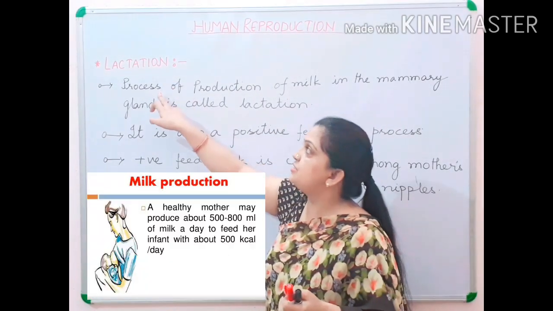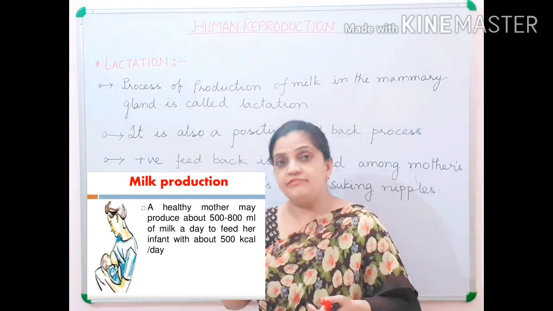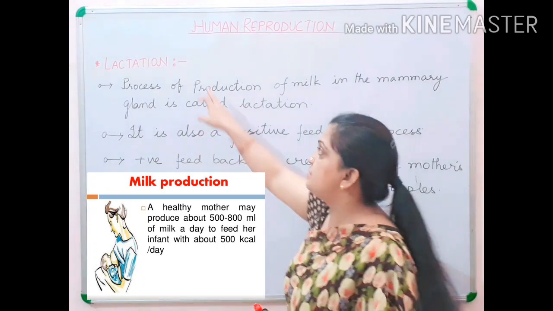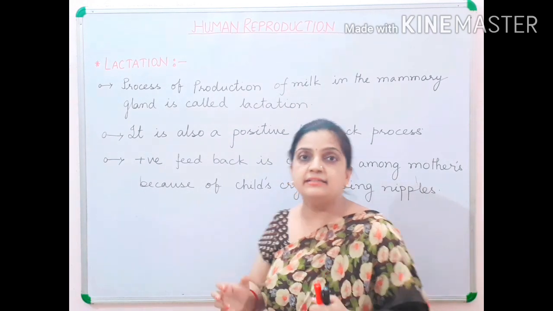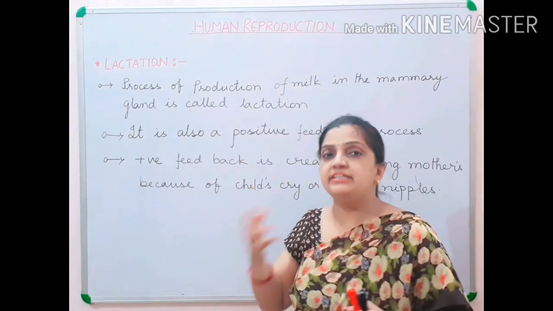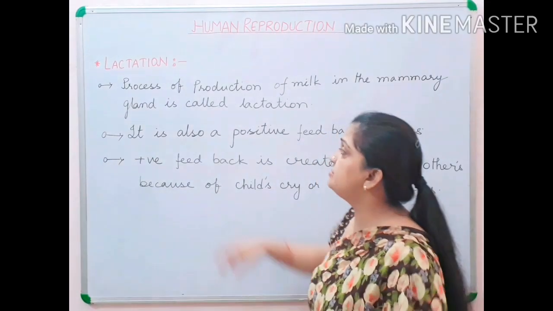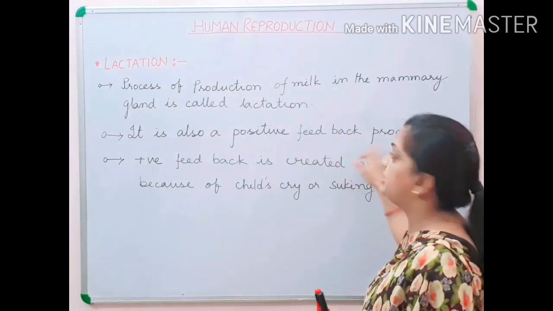During lactation, production of milk takes place, not ejection. We will talk about ejection a little later, but here it is the process of production of milk in the mammary glands of the mother, and this milk is fed to the newborn baby. Now children, this lactation process is also a positive feedback process.